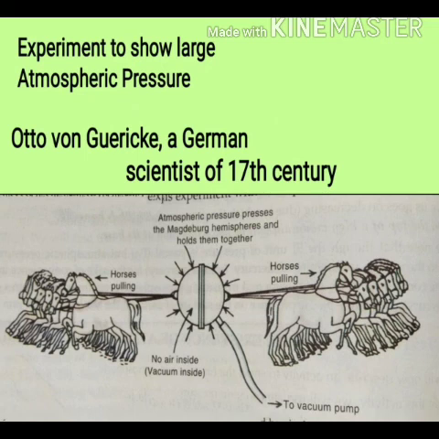Now he employed 8 horses on both sides to make them separate, as horsepower is the largest power we used to know. So 8 horses on both sides he employed to pull back both the hemispherical metallic balls to separate them. But both the teams were not able to separate them. Such large is the atmospheric pressure acting on that hemispherical ball from outside.